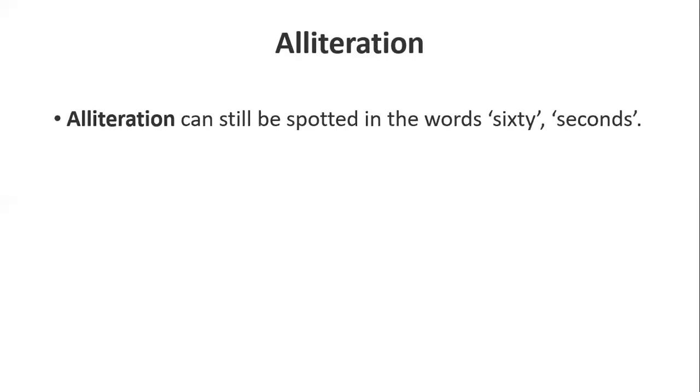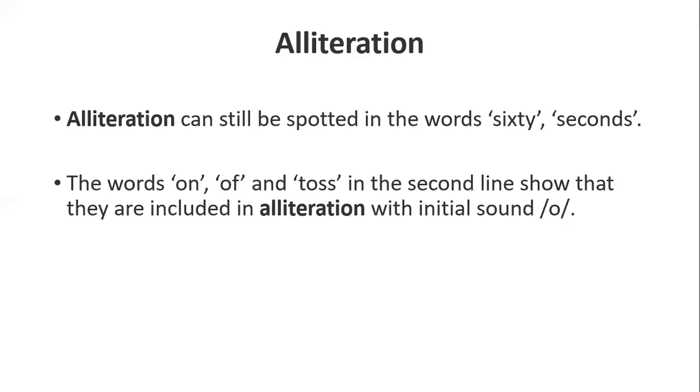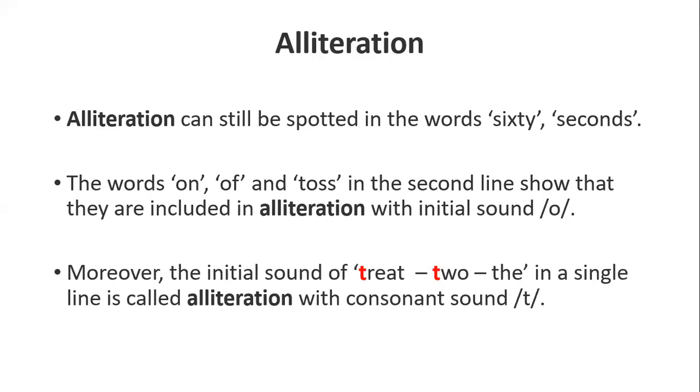Alliteration means the repetition of the same initial consonant sounds. Alliteration can still be spotted in the words "sixty seconds," "sixty second." The words "on," "off," and "toss" in the second line show that they are included in alliteration with the initial sound o, "on, off." Moreover, "treat" and "to" in a single line are also alliteration with consonant sound t.